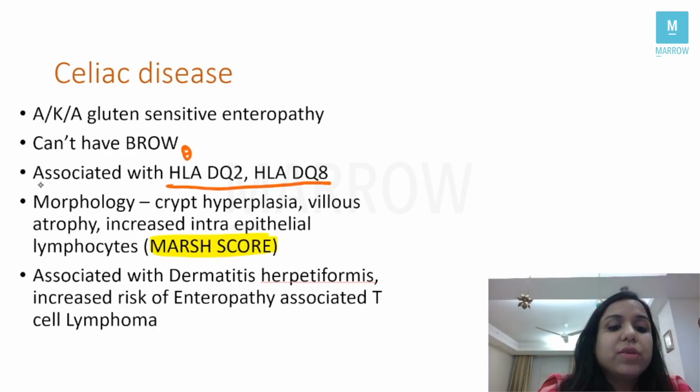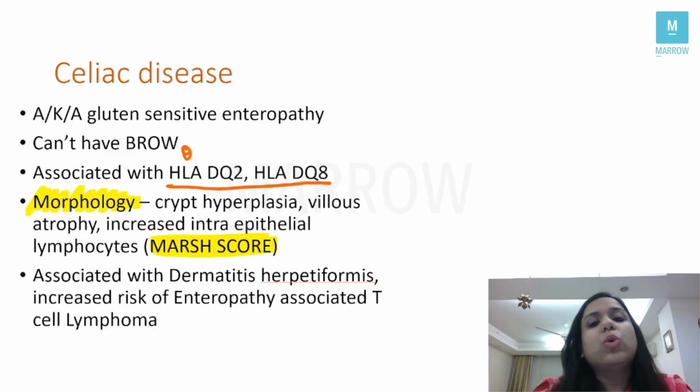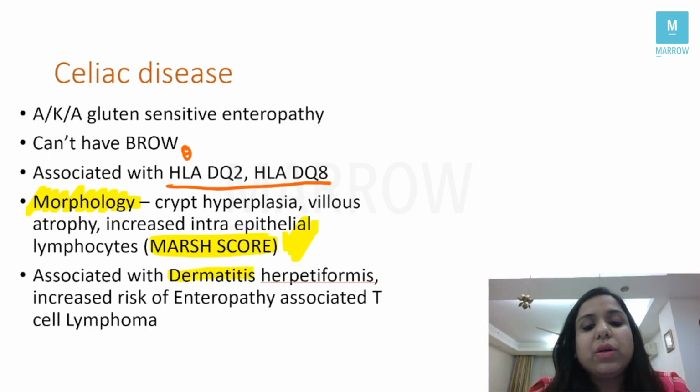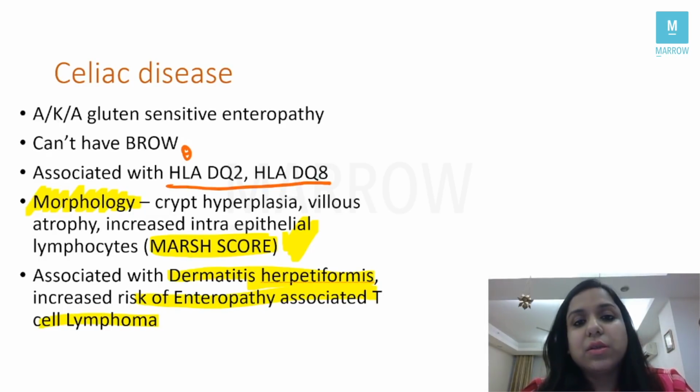Very important thing, which is a future exam question, students, the histopathology of celiac disease. We see three things. One, crypt hyperplasia, villous atrophy, and increased number of intraepithelial lymphocytes. Three important criteria, right? And when a pathologist measures these criteria, we do a score which is called the Marsh score, which is done for celiac disease, correct? Last, it is associated with dermatitis herpetiformis and increased risk of enteropathy associated T-cell lymphoma. That was asked in the question.